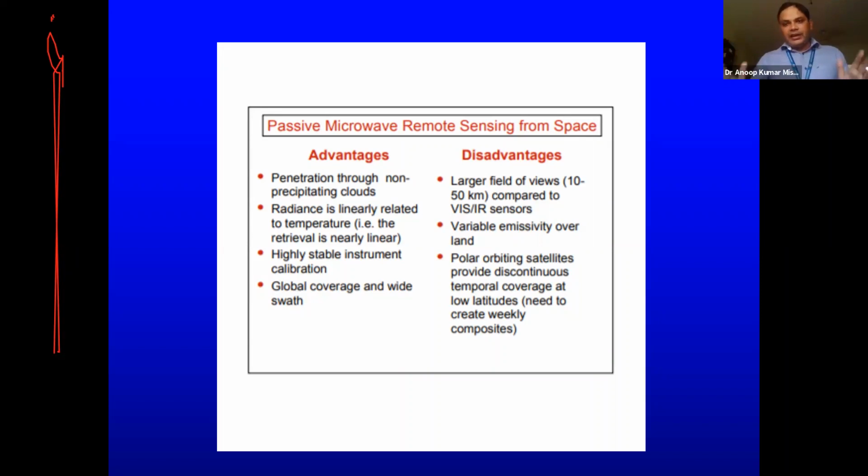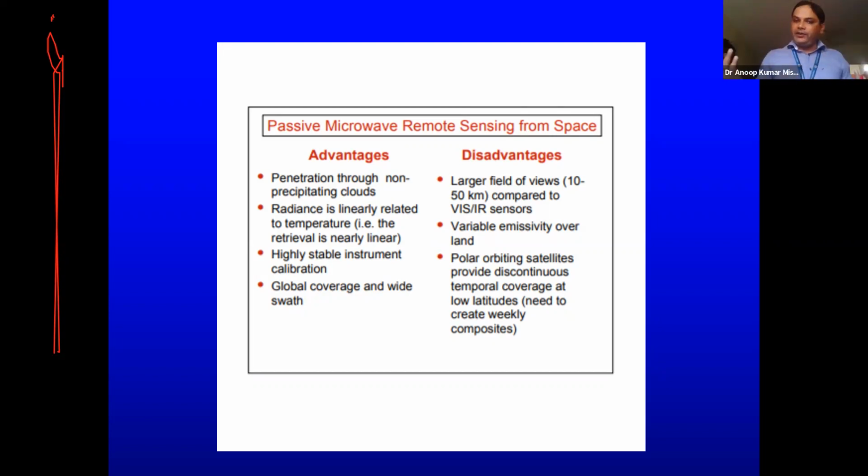For thermal, it will continuously monitor a certain section with each and every inch of that particular area. But in case of microwave, it will monitor the entire globe with limited swath. In between, there will be gaps also. But this is the disadvantage also.